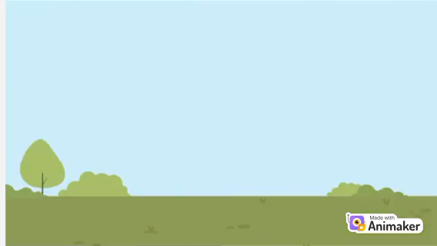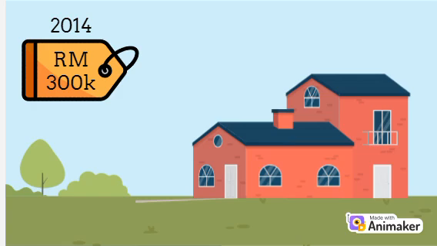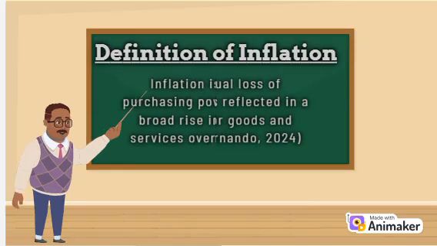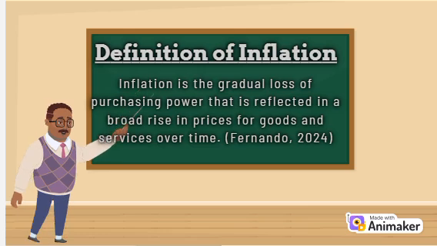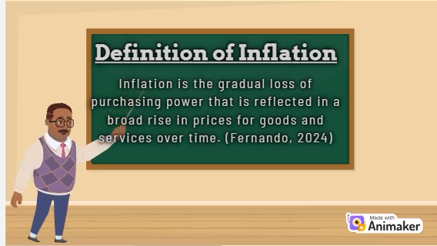Refer to Fernando. Inflation is the gradual loss of purchasing power that is reflected in a broad rise in prices for goods and services over time. For example, in 2014, the average price of a house in Malaysia was 300,000 ringgit. After 10 years, in 2024, it has risen to 500,000 ringgit. This situation indicates that inflation has occurred.